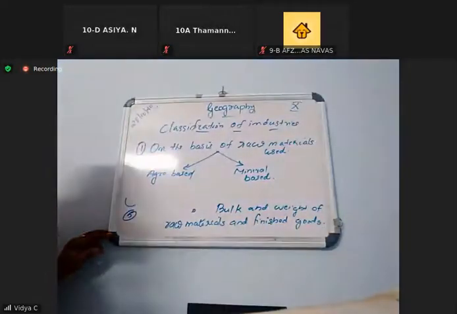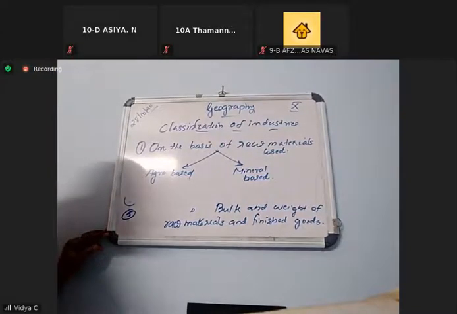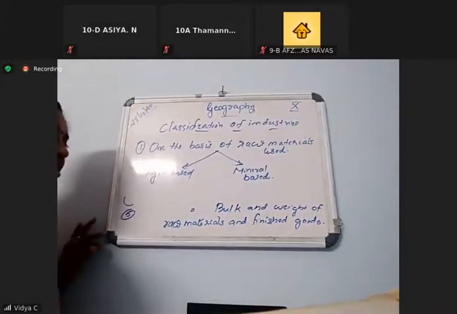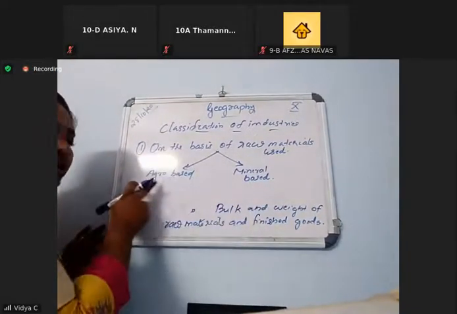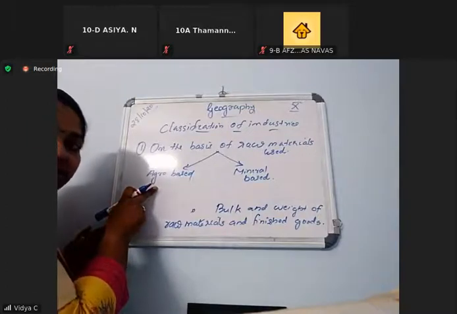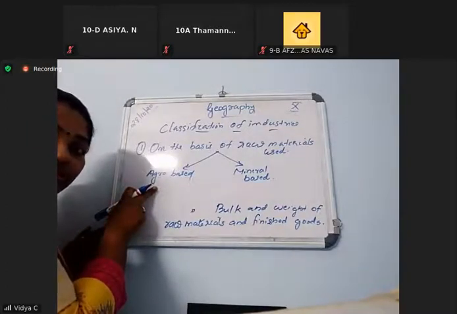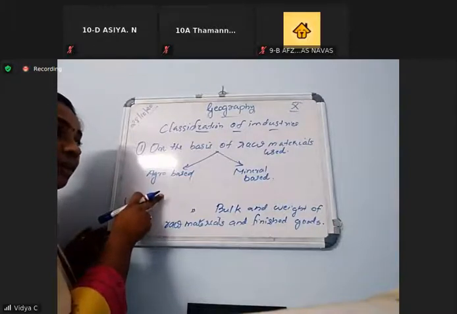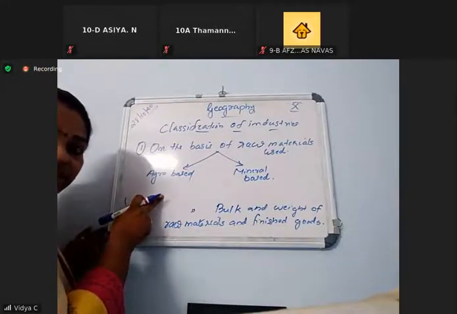Agro-based and mineral-based. What is agro-based and mineral-based? Agro-based industries are those industries which use agricultural raw materials or agricultural things as the raw material.